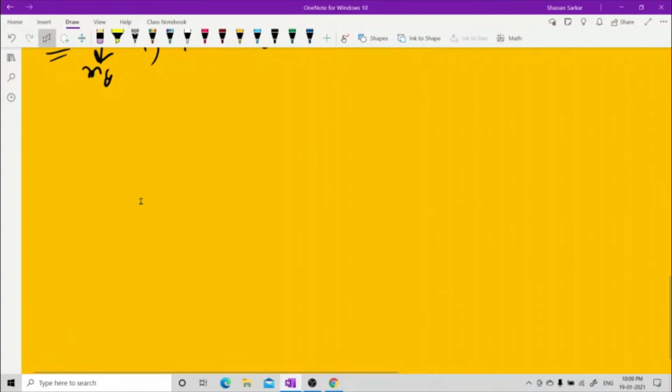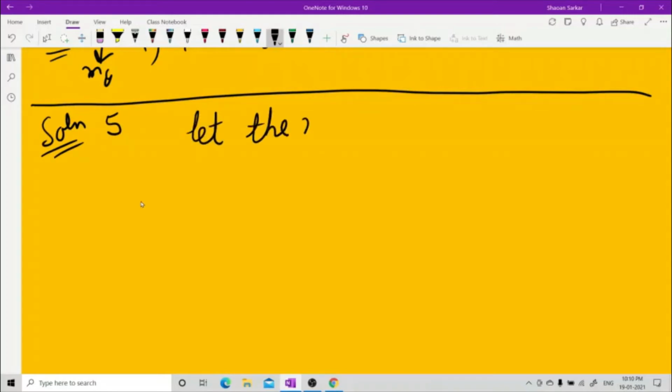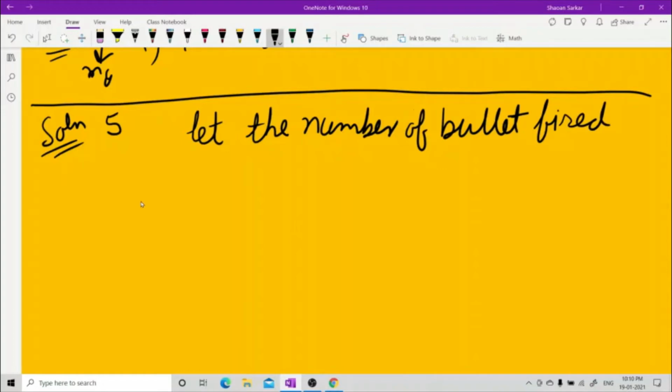Therefore, there will be a change in momentum. This is solution 5. Now let the number of bullets fired per second be n.